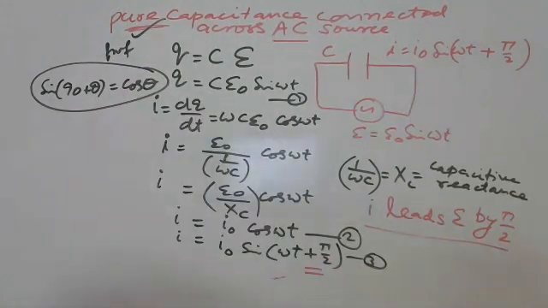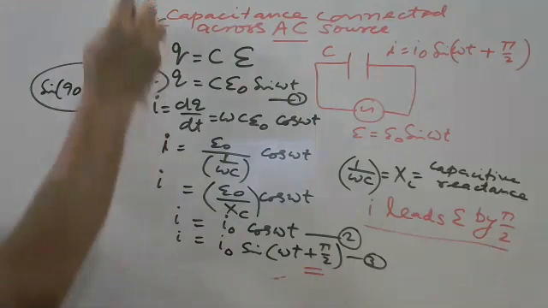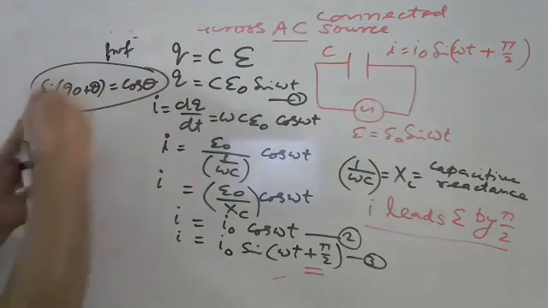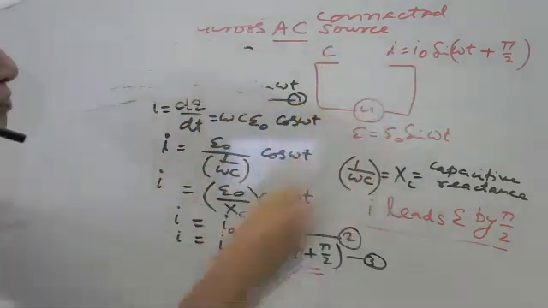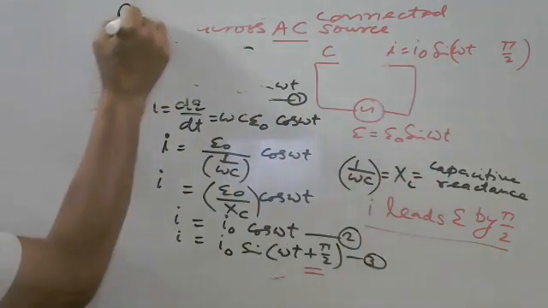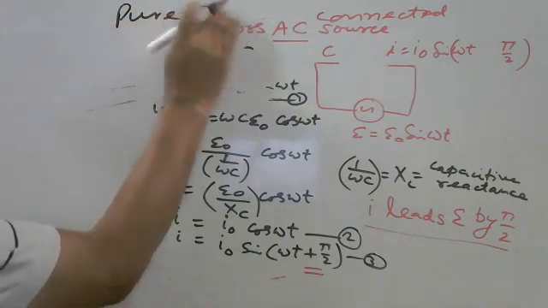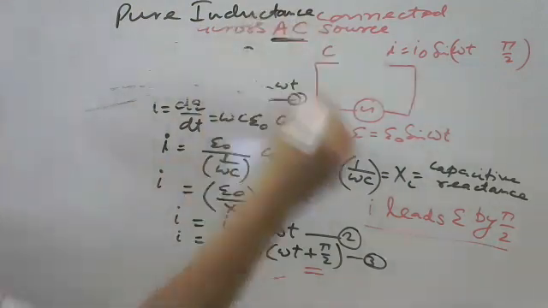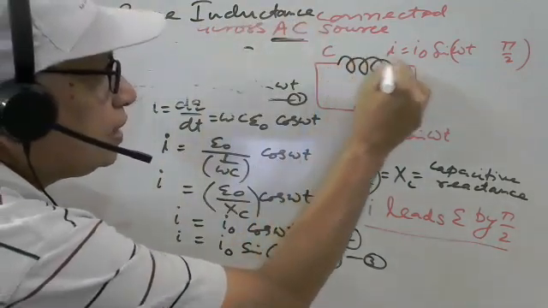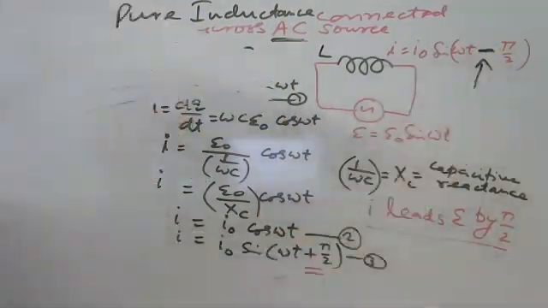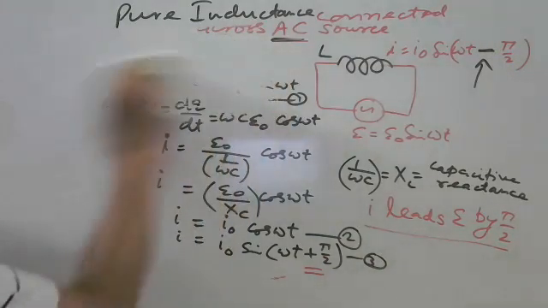Just I am taking 2-3 minutes maximum. Pure inductance. Here, pure inductance is connected across an AC source. So this is say here inductance, and this is the minus sign. So current lags behind the voltage. It is also a very important derivation.